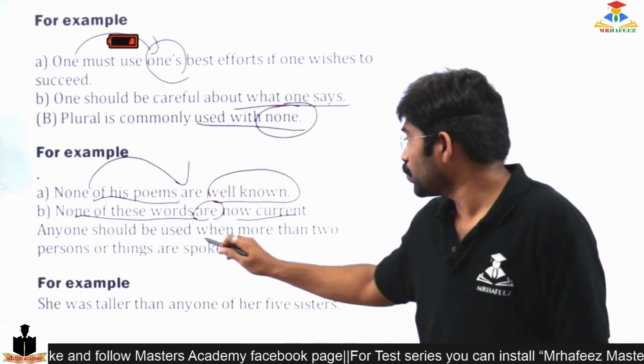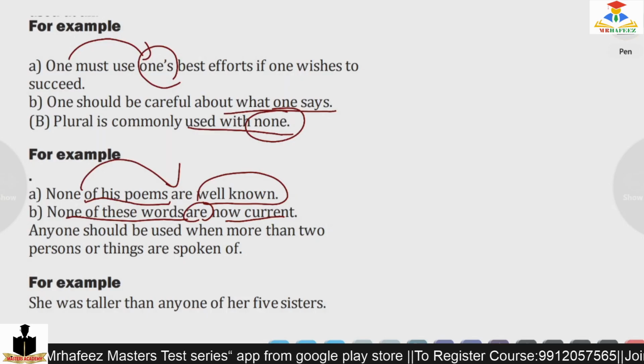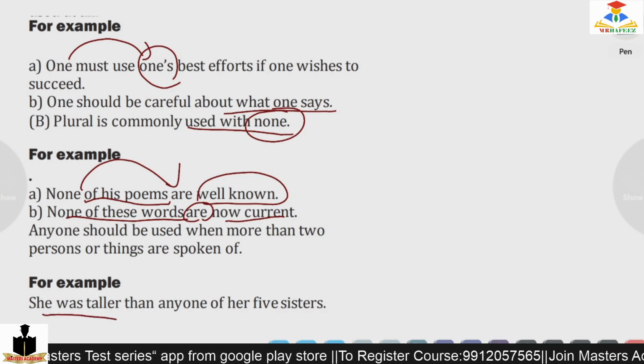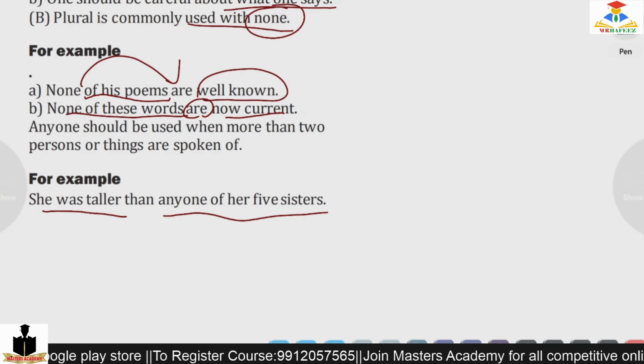Any one should be used when there are more than two persons. The last: she was taller than any one of her five sisters. There are five sisters, any one of five sisters. She was taller.